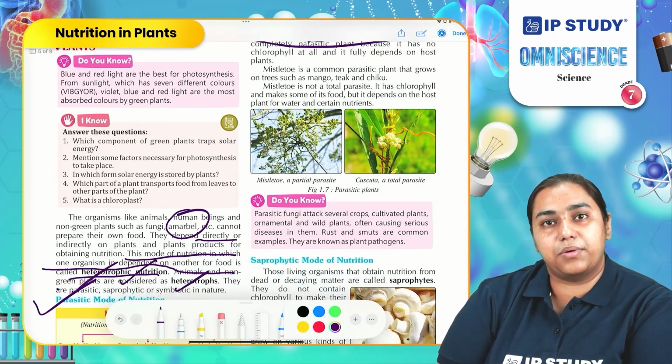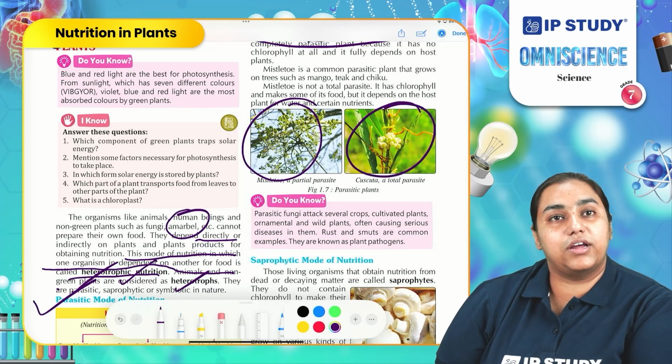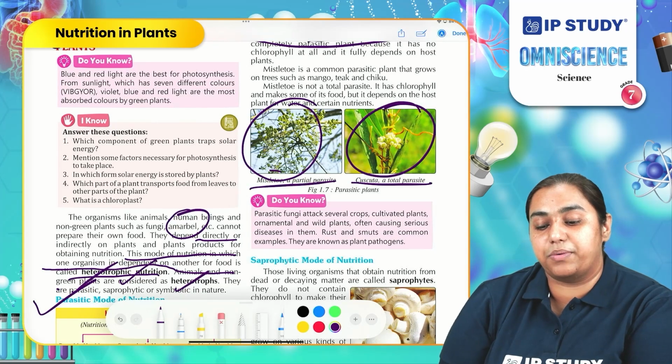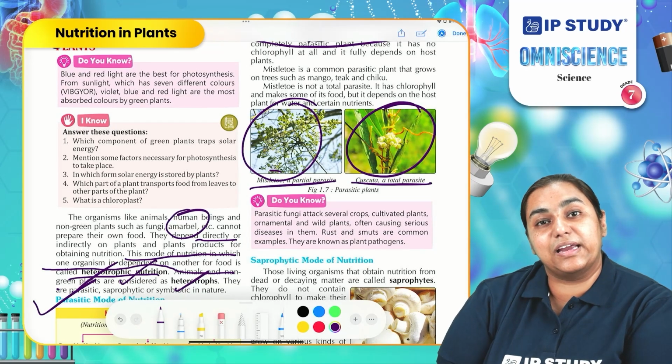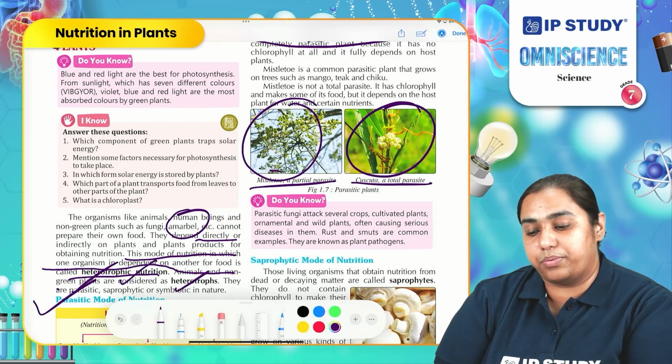Another common example is mistletoe. You can observe the mistletoe, and this is Cuscuta. Cuscuta is a total parasite because it is completely dependent on another plant. However, mistletoe is a partial parasite, meaning it is not completely dependent on its host plant.